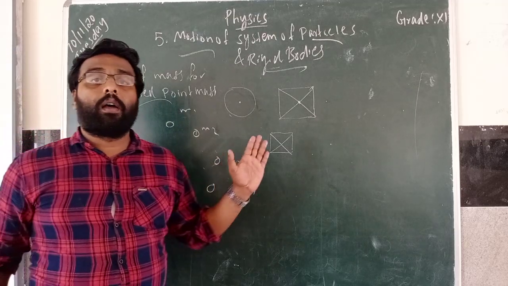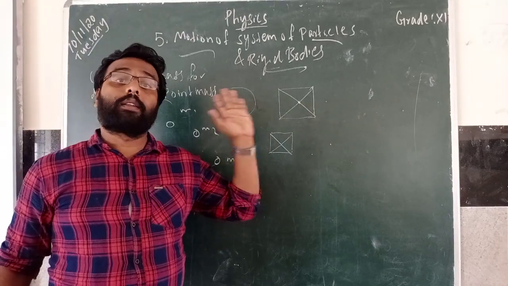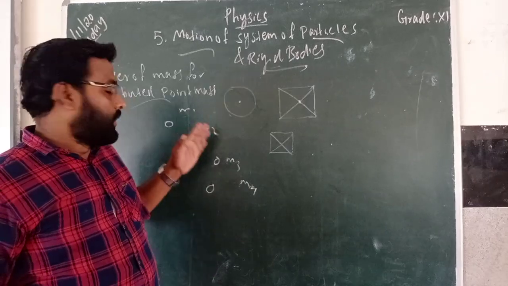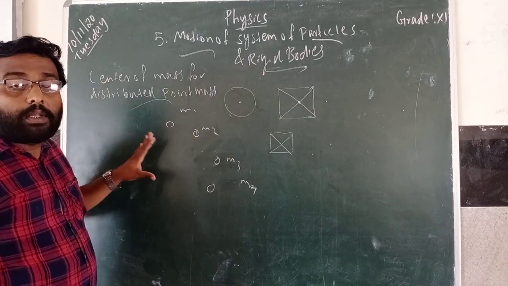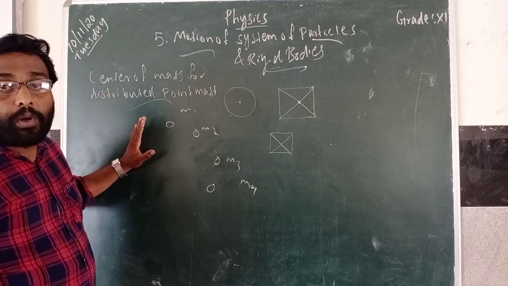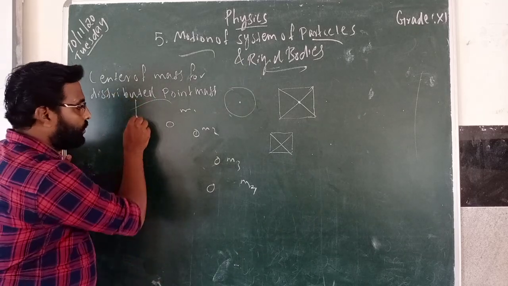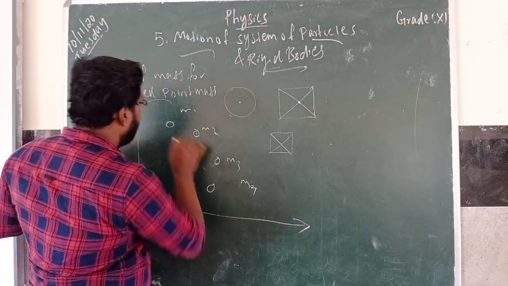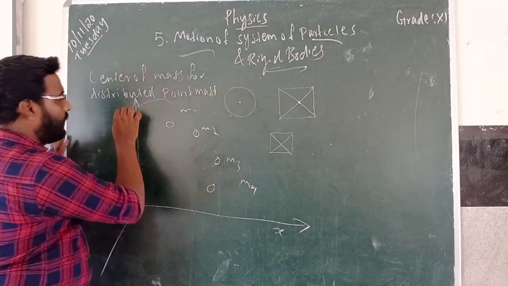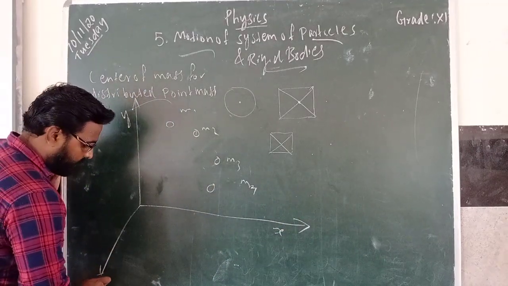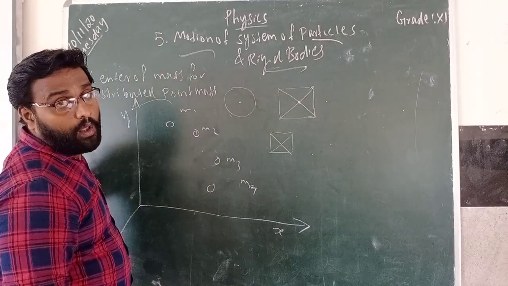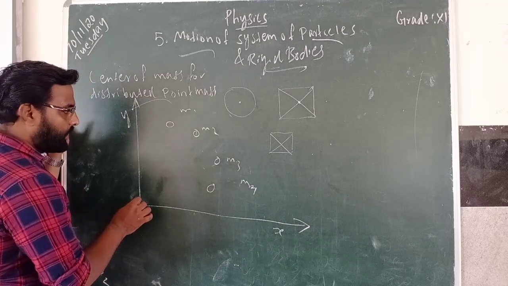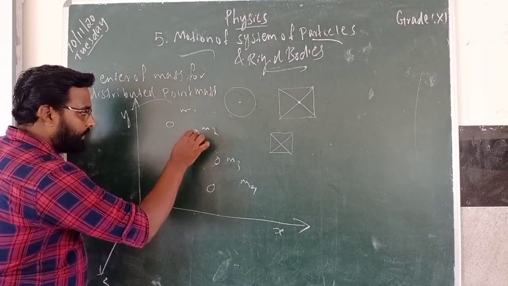For that, some formula is there. This formula is a basic formula. You have to learn these 3 formulas. So you see, if you want to find the center of mass for these distributed point masses, first you have to draw a coordinate system, X, Y, Z. After drawing this coordinate system, you can draw the origin.